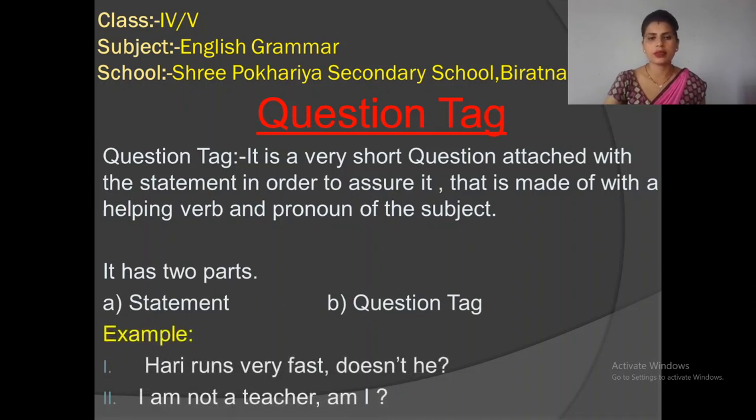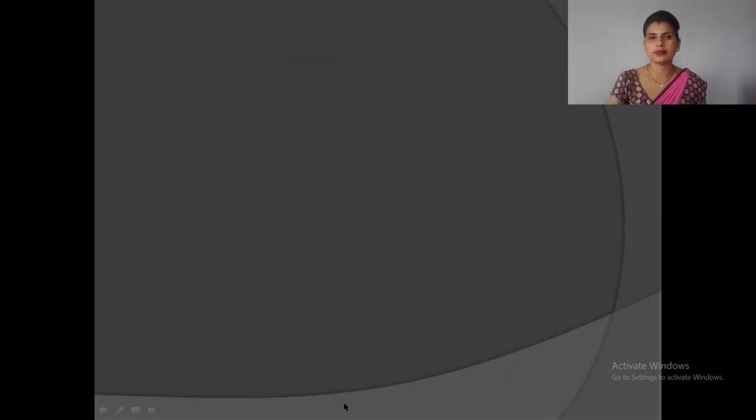Look at the example. Hari runs very fast, doesn't he? Hari runs very fast is a statement. Doesn't he is a question tag. I am not a teacher. It is a statement. And am I is a question tag.